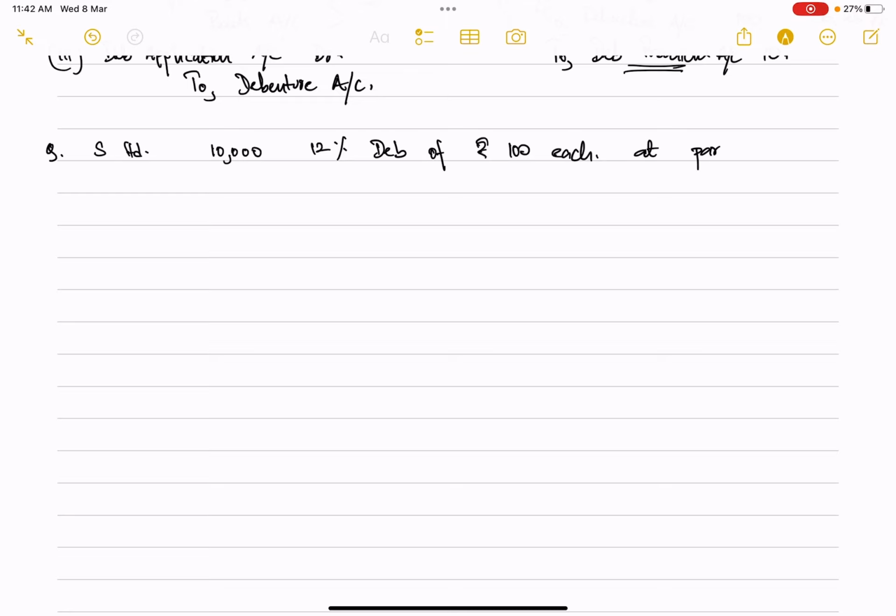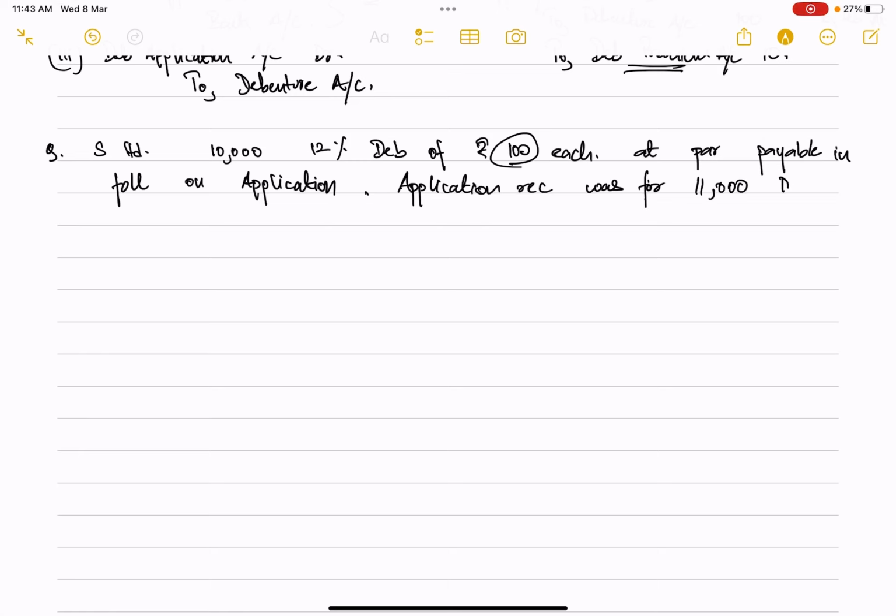It is being issued at par and is payable in full on application. This means the entire amount of 100 rupees is to be collected during the application. And let's say applications were received for